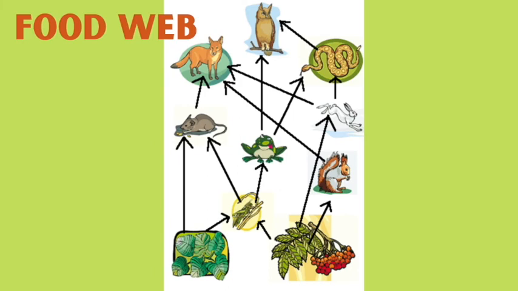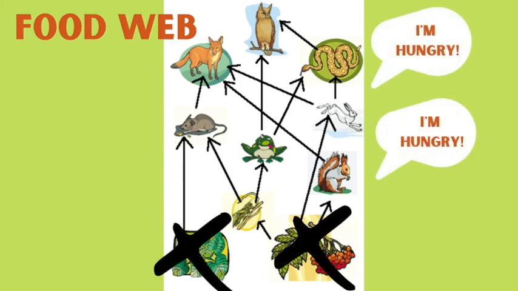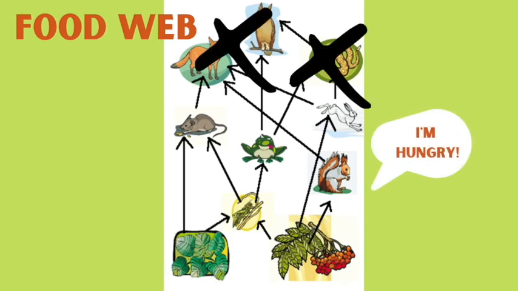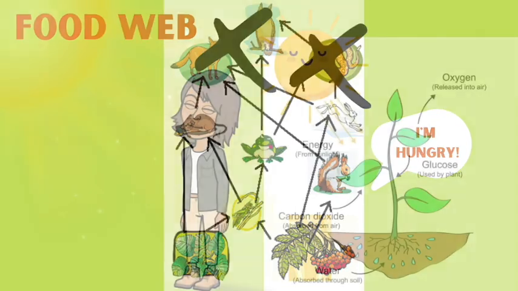For example, what would happen if there were no plants? Well, there would be a lot of hungry animals. Herbivores would have nothing to eat and they would starve, and so would the carnivores because they eat the herbivores. Now, what if there were plants but no carnivores? Well, there would still be hungry herbivores because there would be too many of them and not enough plants to keep up with everything that they're eating.